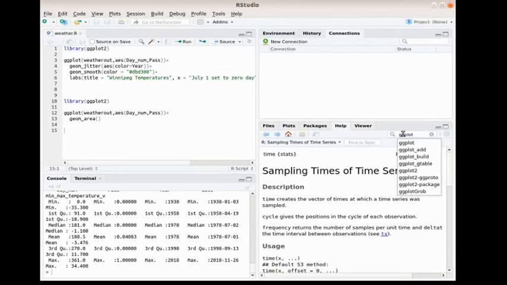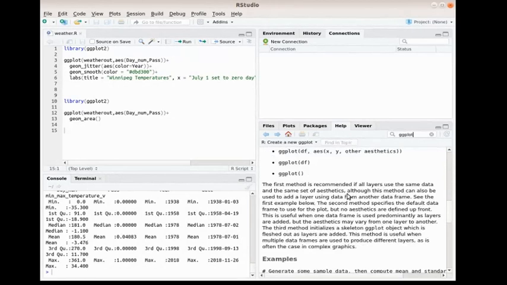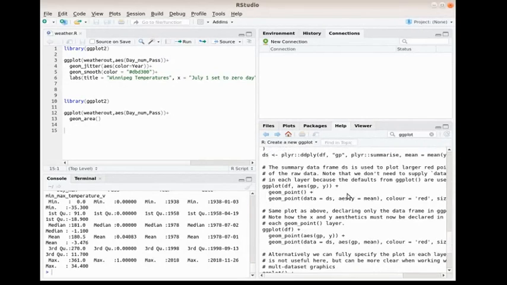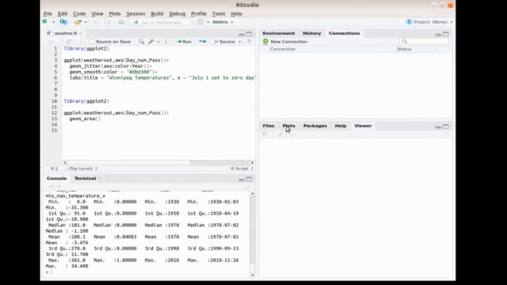So I could look up gplot and see what it does. It gives me a description in the R documentation, details, lots of examples on how to use it, everything from error bars to coloring. Now on the geom smooth, I use the HTML designation for color, which you'll see is yellow, and there's the viewer and the plots.